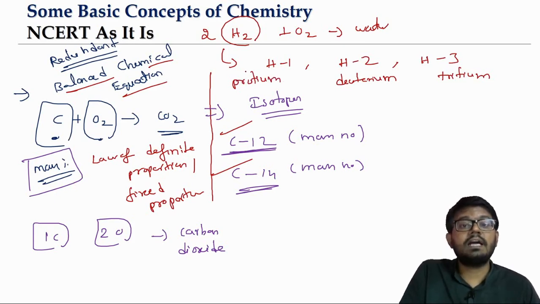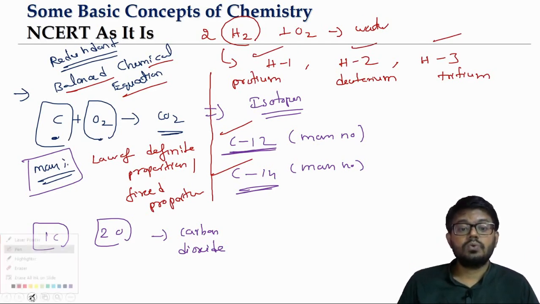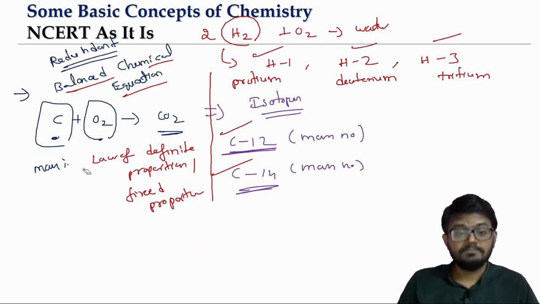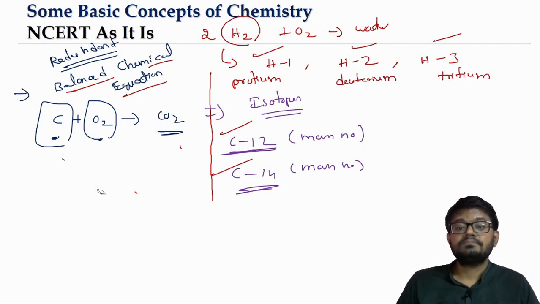If you try to take the mass percentage, protium will have a different mass, deuterium will have a different mass, tritium will have a different mass. So analysis based on mass will always have an issue because of the isotopes. What are isotopes? These are atoms of the same element. Carbon 12 and carbon 14 are atoms of the same element, but their masses will be different.